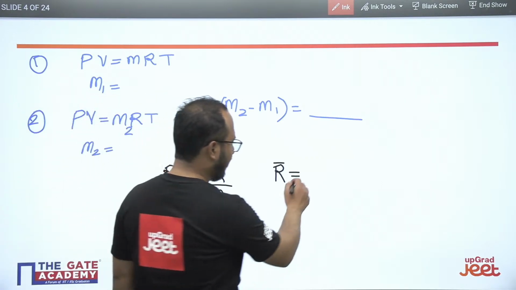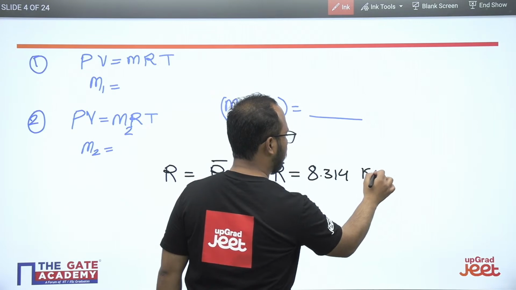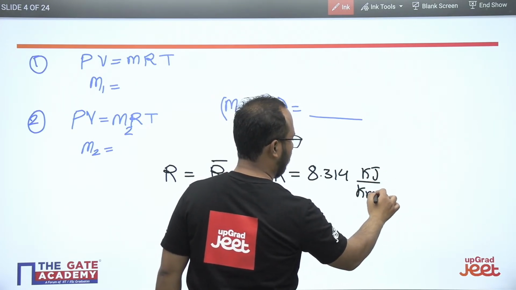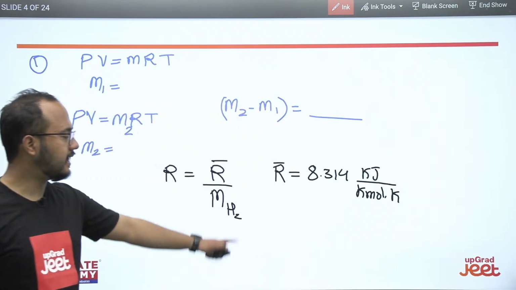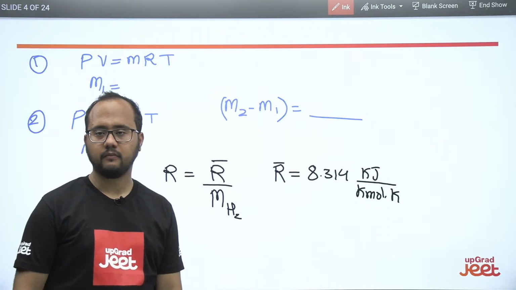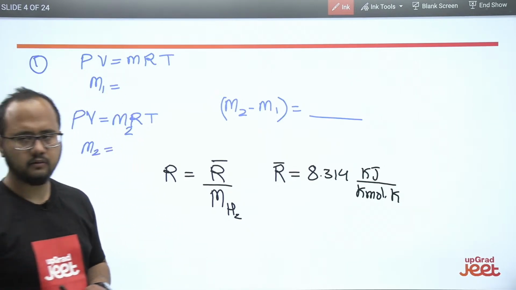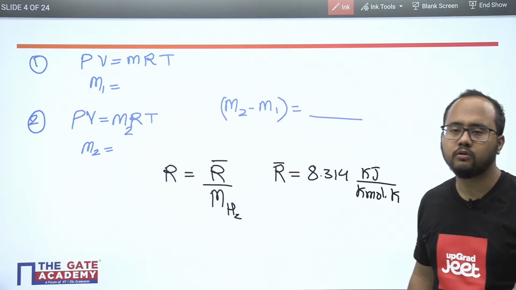So R bar will be 8.314 kilojoule per kilomole Kelvin. Simple. After solving this, you will get 0.22.